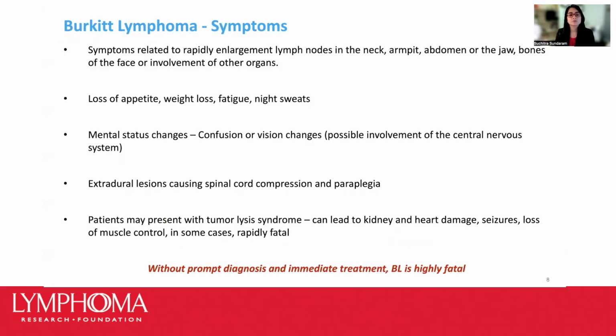So this is one of the most aggressive forms of lymphoma. And what happens when patients present with these tumors, there's a classic presentation with rapidly enlarging lymph nodes in the neck, in the armpit, in the abdomen, jaw. But this can really involve any organ, causing rapid organ dysfunctions.